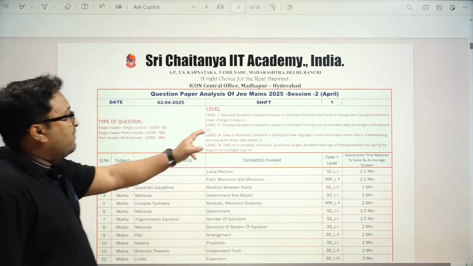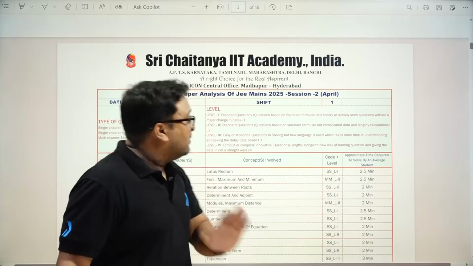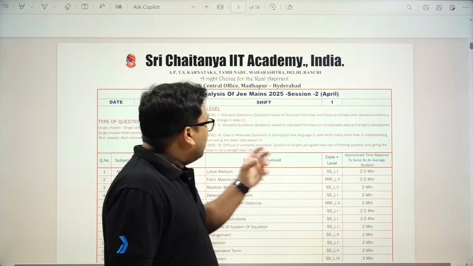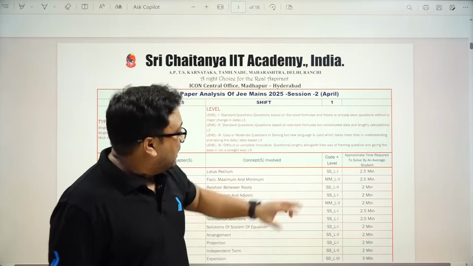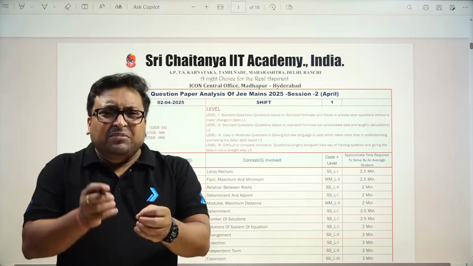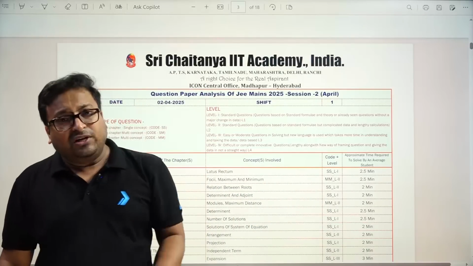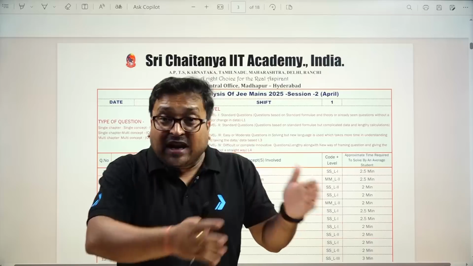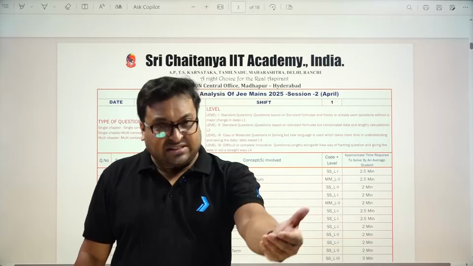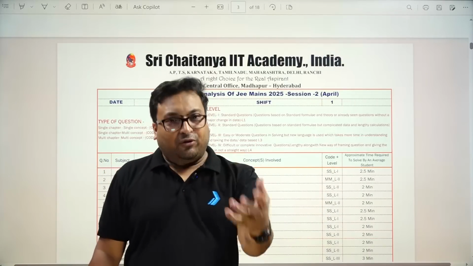Okay, so what is level 2? The question is again standard, but a little bit on the standard formula with complicated data and some lengthy calculation involved. So in some integer based questions in chemistry you will find a lot of calculation. Although they seem simple, they involve a lot of calculations.